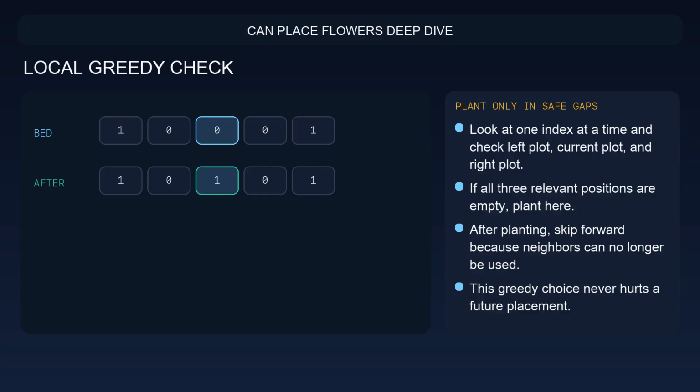The greedy choice works because planting at the earliest safe gap can only block its immediate neighbors, which were already unusable for any other simultaneous planting. Look at one index at a time and check left plot, current plot, and right plot. So in practice, if all 3 relevant positions are empty, plant here. After planting, skip forward because neighbors can no longer be used, and this greedy choice never hurts a future placement.